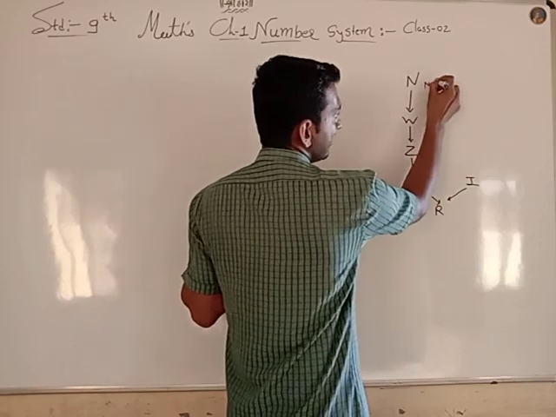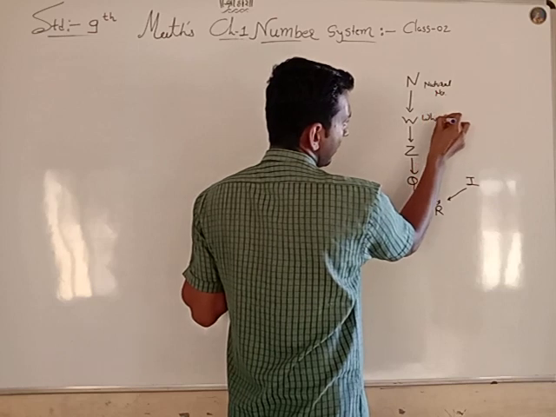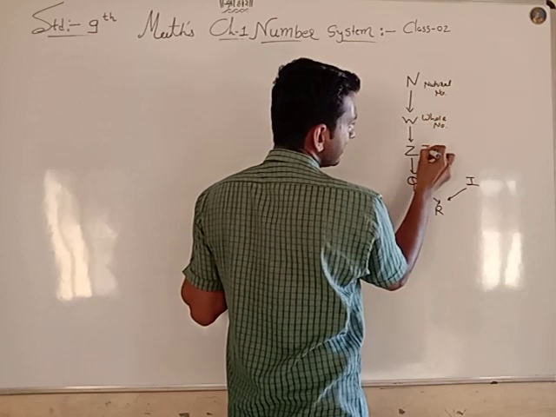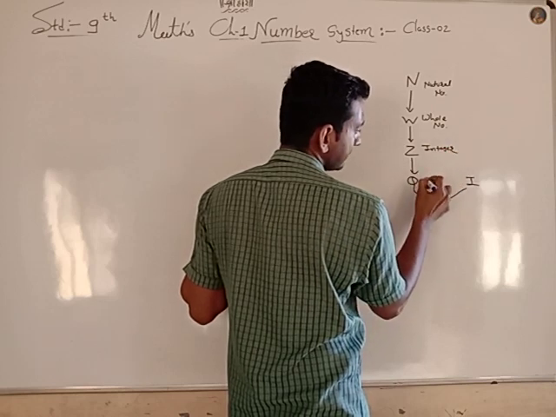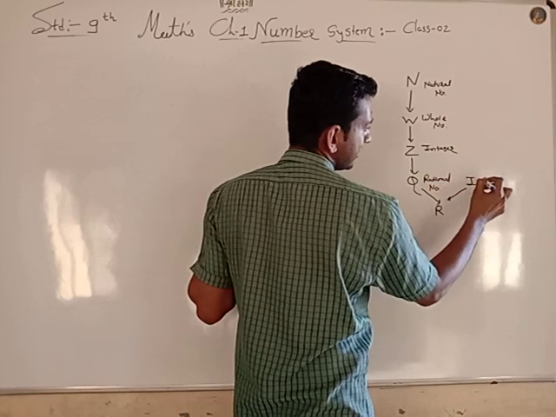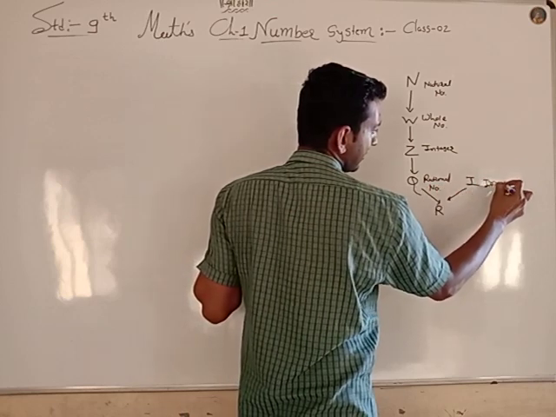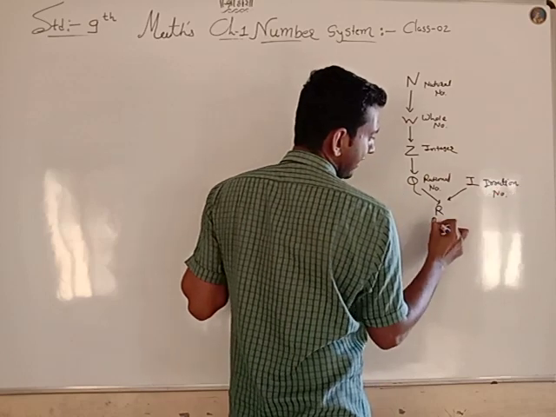This is natural numbers, whole numbers, integers, rational numbers, irrational numbers, and real numbers.